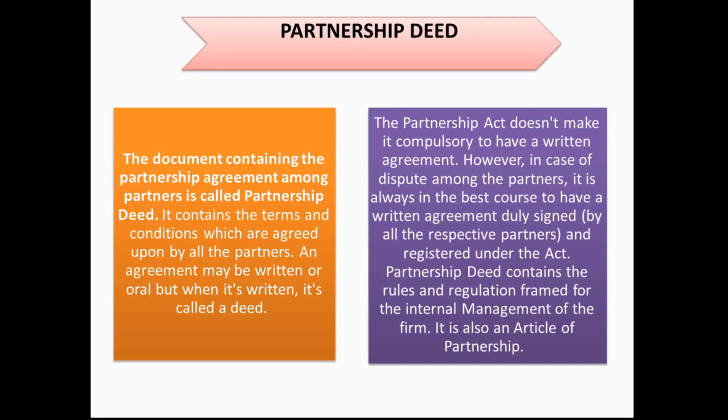Now we will move further to the partnership deed. The document containing the partnership agreement among the partners is called the partnership deed. It contains the terms and conditions which are agreed upon by the partners. The agreement may be written or oral, but it is best written, and when it is written it is called the partnership deed. The Partnership Act doesn't make it compulsory to have a written agreement. However, in case of a dispute among the partners, it is always best to have a written agreement duly signed by all the partners and registered under the Act.